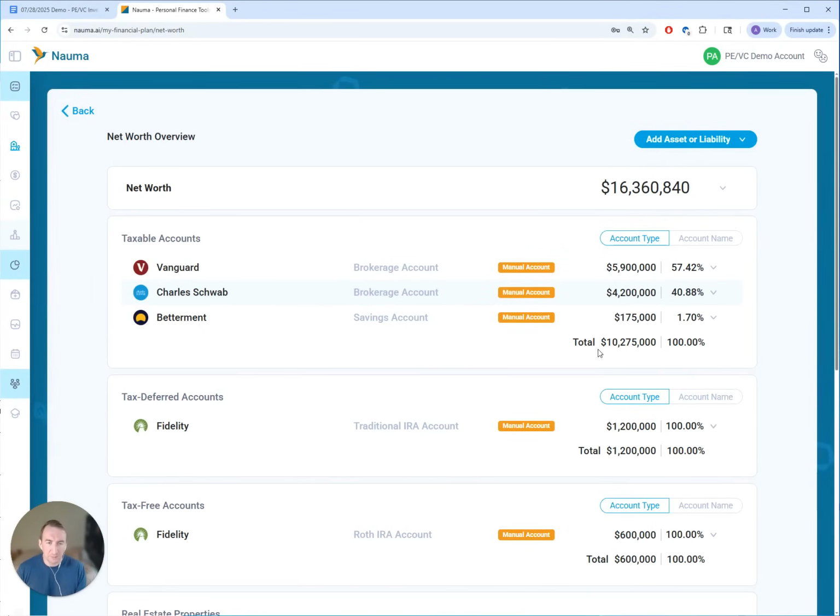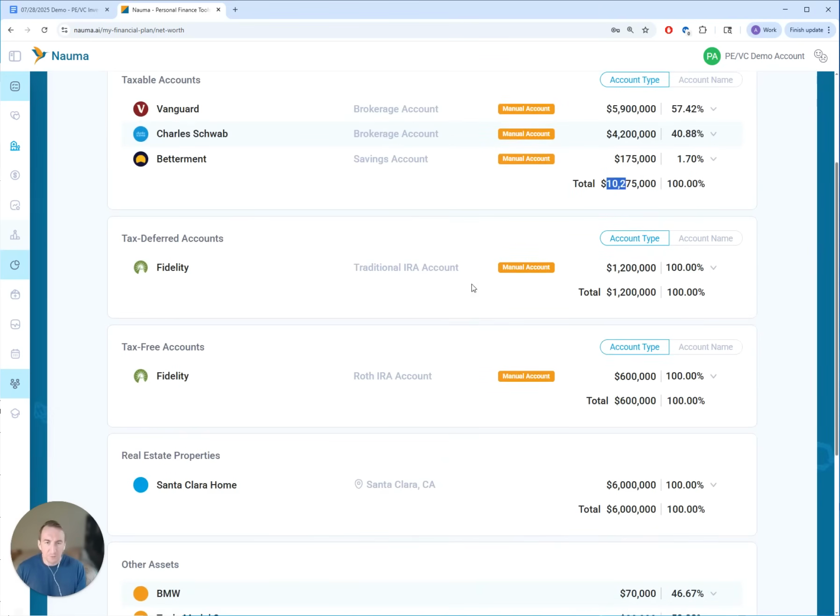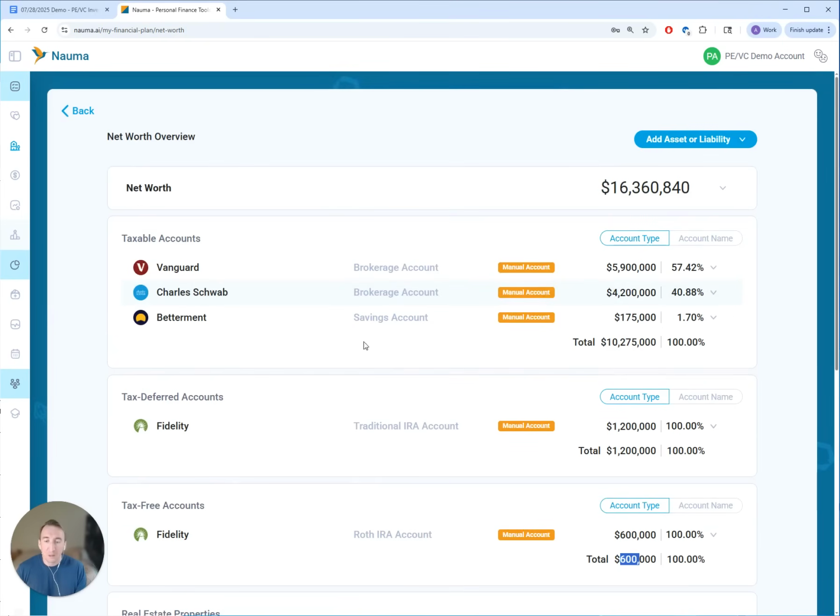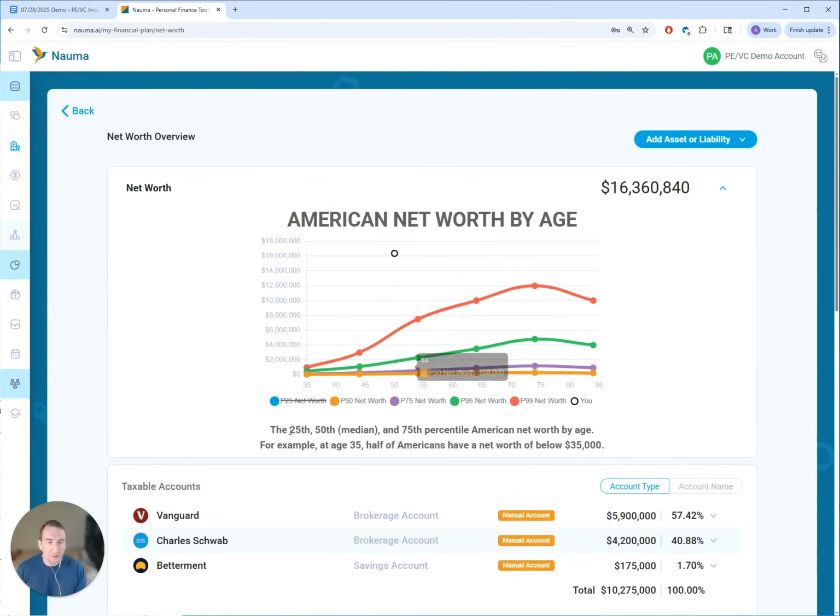So they have $10 million in taxable accounts. It's Vanguard, Charles Schwab, and there's an emergency fund allocated in a high yield savings account. For tax deferred accounts, they have a traditional IRA account, $1.2 million there, and in tax free account, they have $600,000 there.